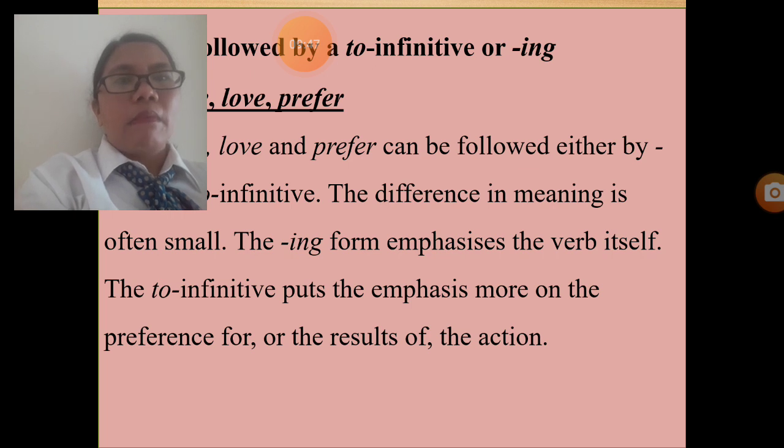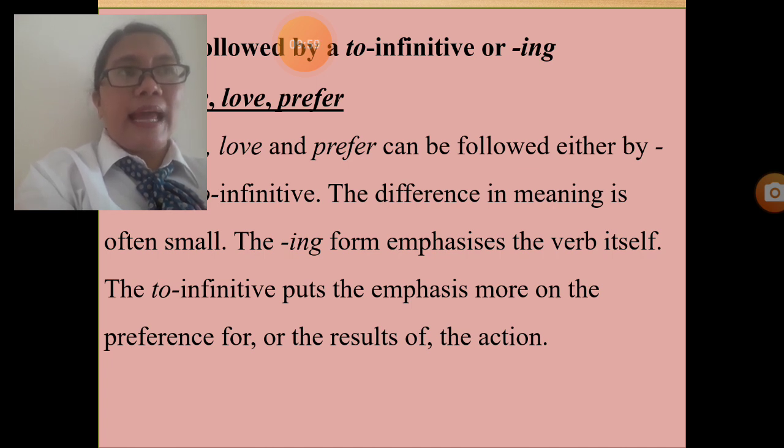For example, Miss Martha gives the example first, okay? I like to swim. We have studied about like to and like plus verb in primary 4, right? I like to swim. We can also say I like swimming. It has the same meaning. Next, love.